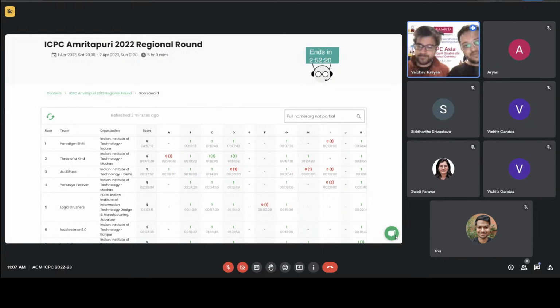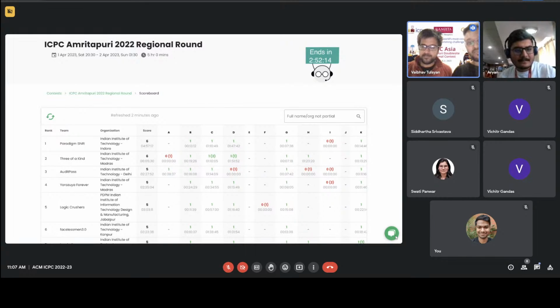Vaibhav is from IIT Roorkee, and he has represented India at the World Finals. So maybe Vaibhav can talk a little bit about his experience. To introduce Vaibhav Gosain here, he represented IIT Roorkee in the 2018 World Finals as a part of Team Triangular, the same team as Nishkarsh Luthra, whose elder brother is a part of the team which is on the top of the standings. And Vaibhav Gosain also went into the World Finals of Code Smackdown three times.